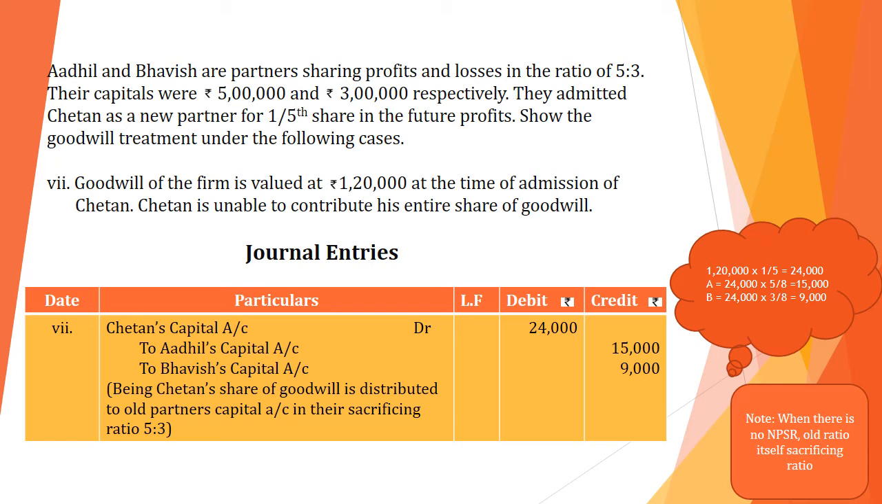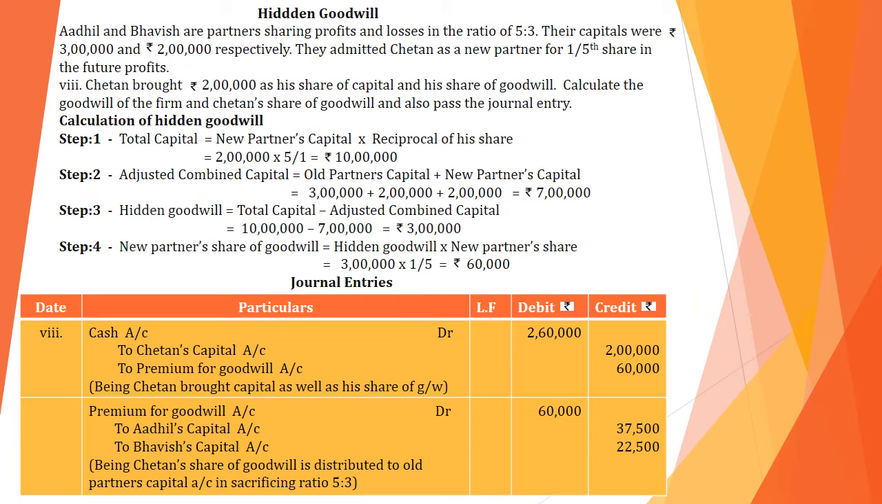So how do we pass the journal entry? Listen to the entry. Chetan's capital account debit to Adil's capital account and to Bhavish's capital account. This entire 24,000 we have to distribute in their sacrificing ratio 5:3. So Adil will get 15,000 and Bhavish will get 9,000. In this way we calculate goodwill when the new partner is unable to contribute his entire share of goodwill. Okay.